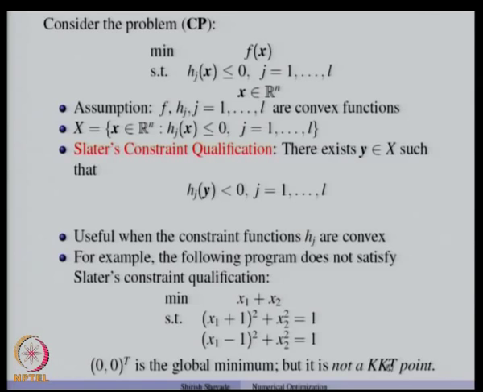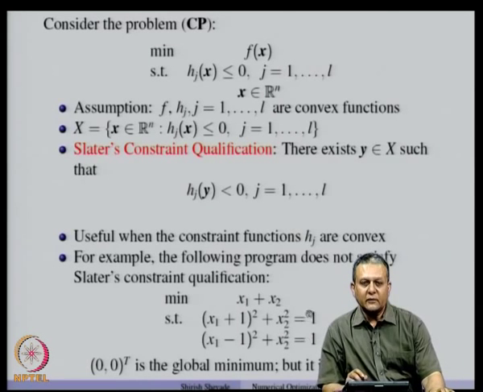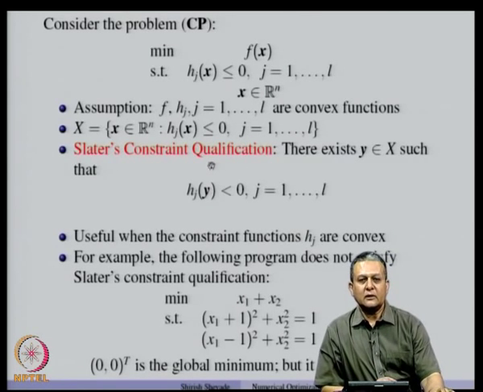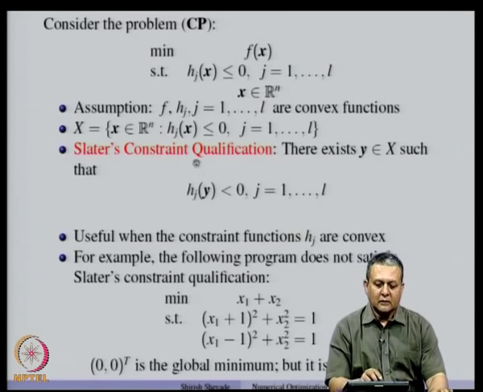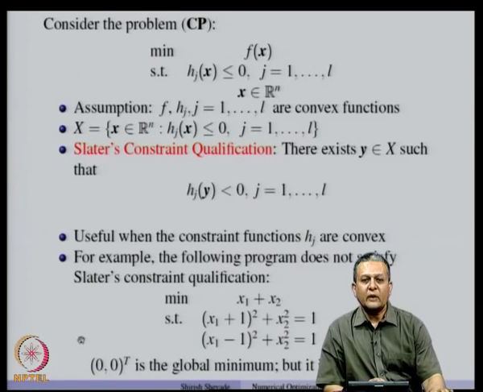One can check that it is not a KKT point, although it is a global minimum, and that happened because we had a constraint set which was a singleton set, and that did not satisfy Slater's constraint qualification. So, many times for convex programs, it is possible to have a minimum, but that minimum may not satisfy KKT conditions, and that is mainly because the Slater's constraint qualification is not satisfied.